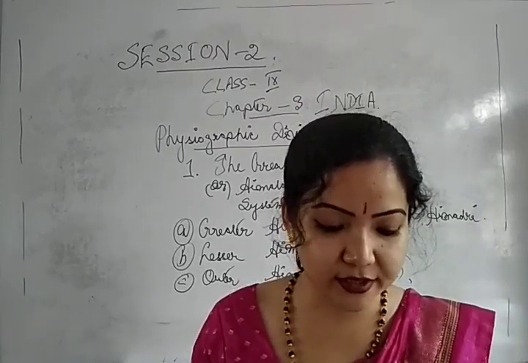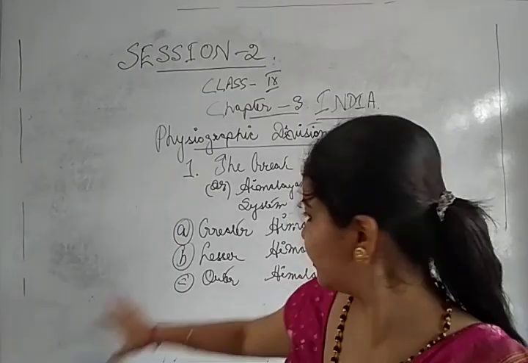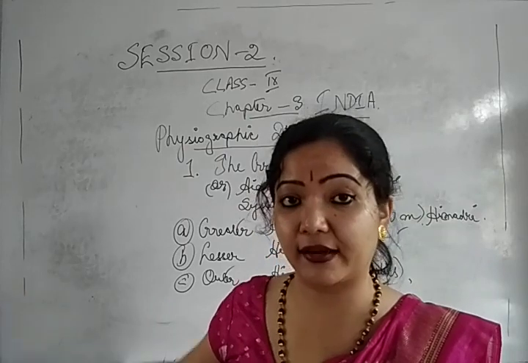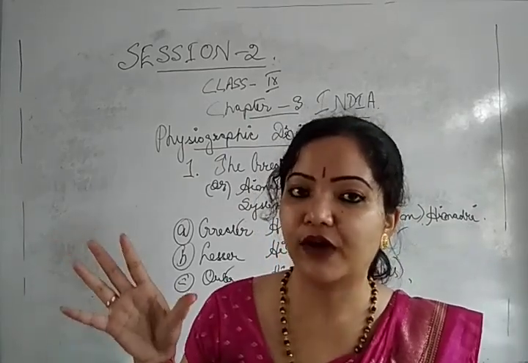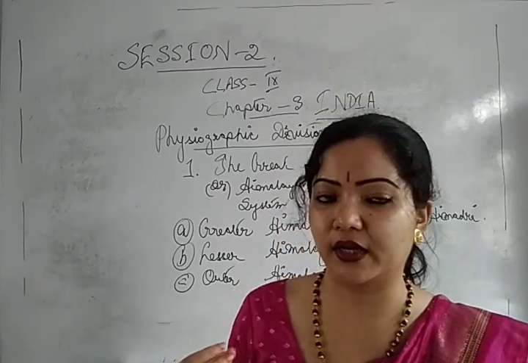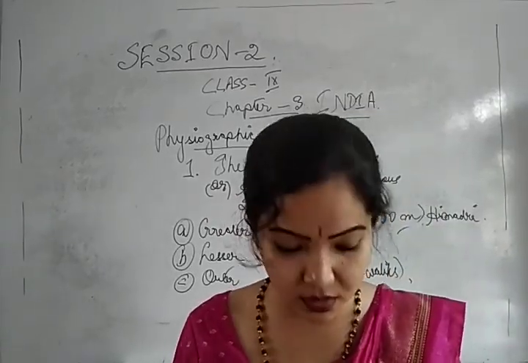So these are formed as unconsolidated sediments. The entire ranges are composed of unconsolidated sediments carried by fast flowing rivers from the Himalayan mountainous system, or by running water also.